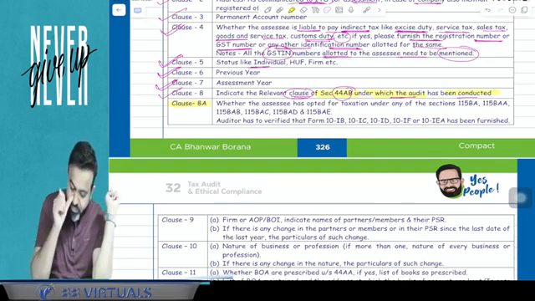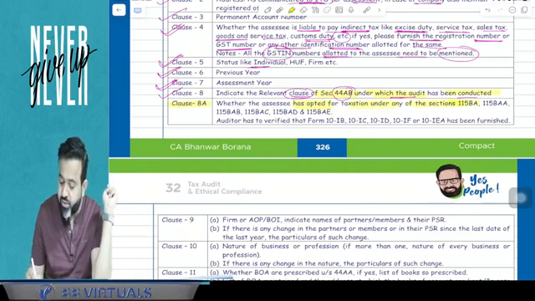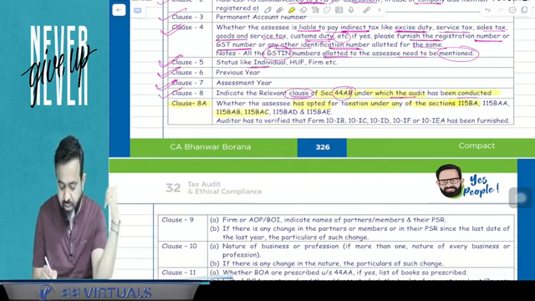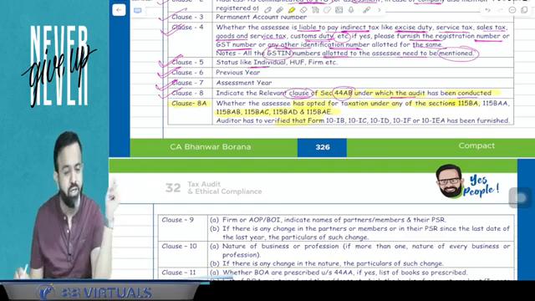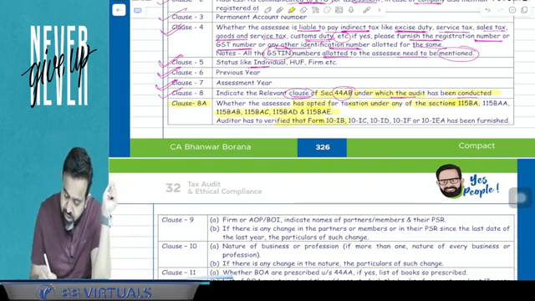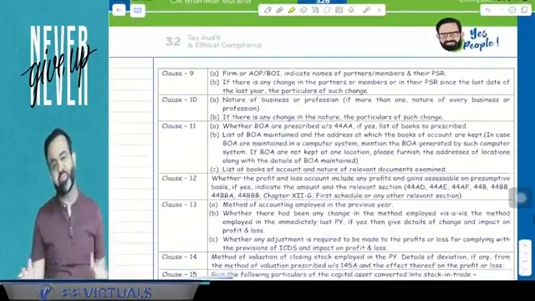So all people pay attention. Whether the assessee has opted for taxation under any of the sections 115BA, 115BAA, 115BAB, BAC, BAD, BAE, the auditor has to verify that also. Here the auditor will verify that form number 10IB, 10IC, 10ID, 10IF, 10IA has been furnished or not.